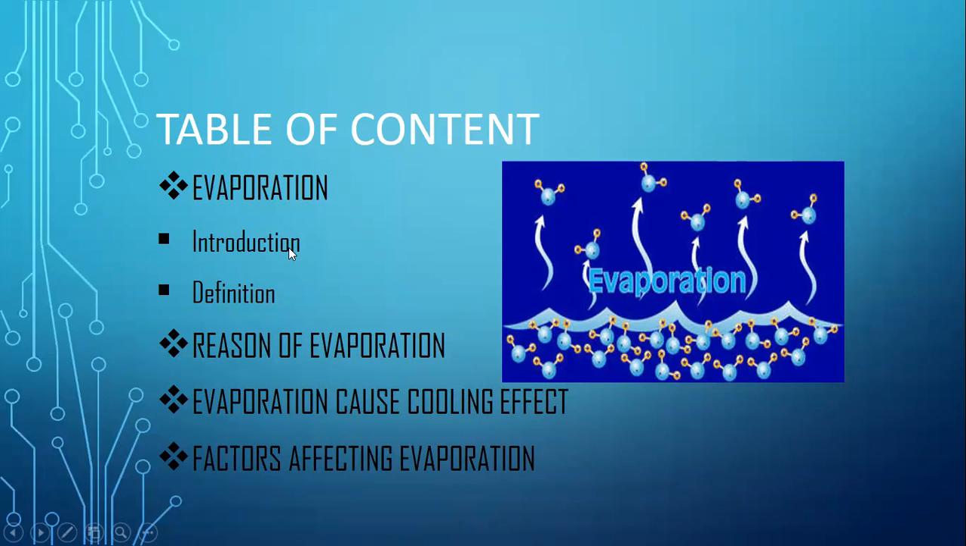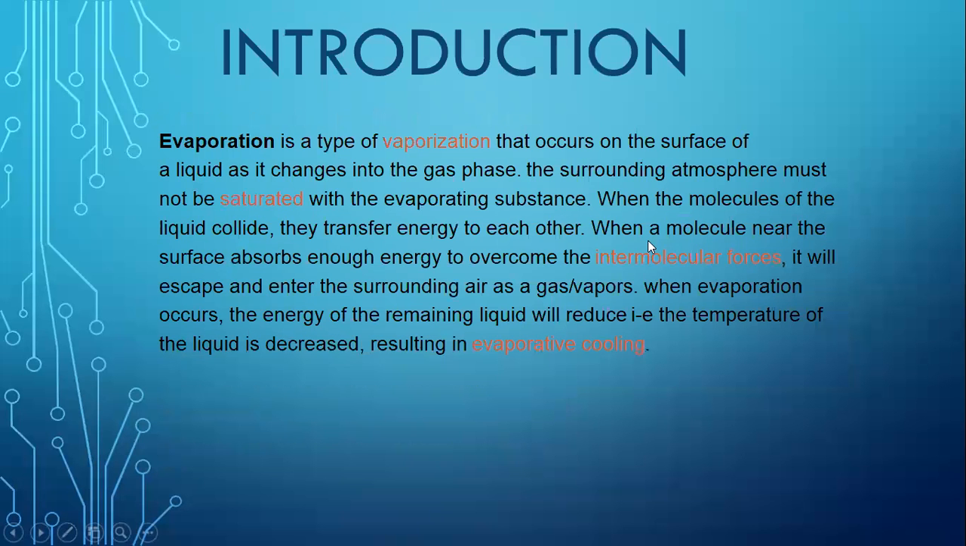We will discuss its introduction, its definition, reasons for evaporation, how evaporation causes a cooling effect, and factors affecting the rate of evaporation. First of all, what is evaporation? Evaporation is a type of vaporization that occurs on the surface of a liquid, and as a result of that vaporization, liquid molecules are converted into gas or vapors and enter our atmosphere. But our atmosphere should not already be saturated with that liquid.